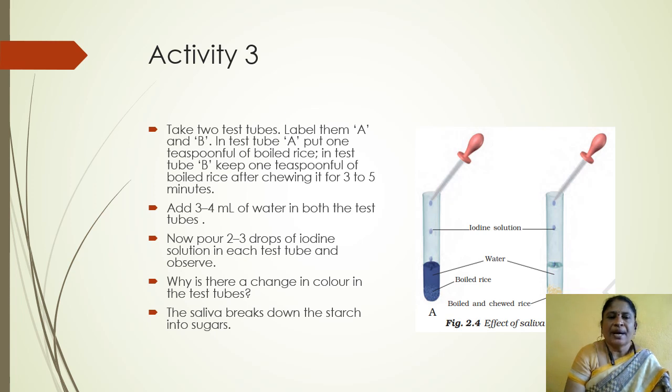The saliva breaks down the starch into sugars. So B test tube contains starch. So the starch converts into sugar by the saliva.